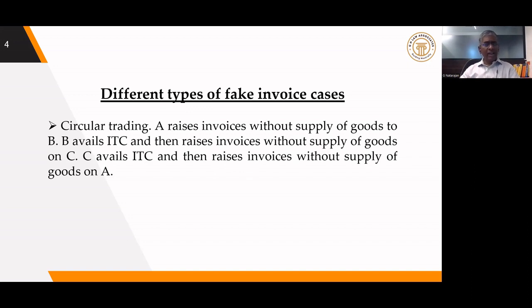Subsequently, C will again sell the goods back to A. So the credit will go around as a circle and come back to A. But in the entire chain of transaction, there will not be any movement of goods. This is one particular type of fake invoice case. These are broadly the 3 types of fake invoice cases, and there may be one more variant also, depending upon the situation. There may be some variations from this pattern also.